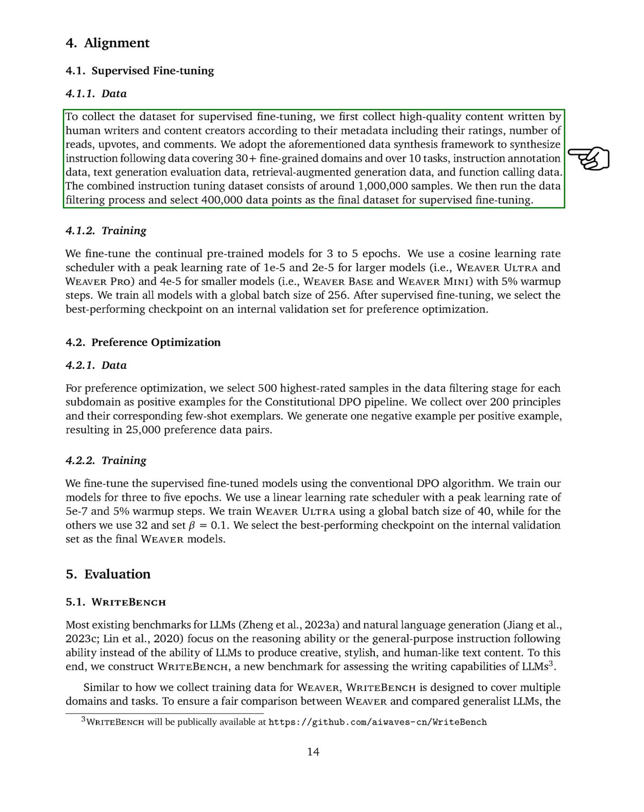This dataset also has data for evaluating text generation, enhancing text generation with additional information, and data for calling functions. Altogether, we put together about 1 million samples. After filtering through this data, we chose 400,000 pieces to use for more detailed training.